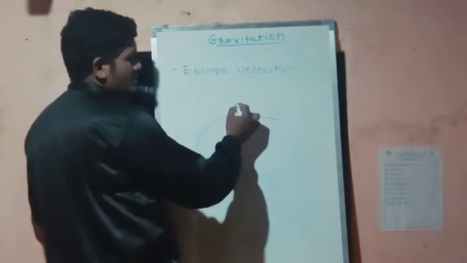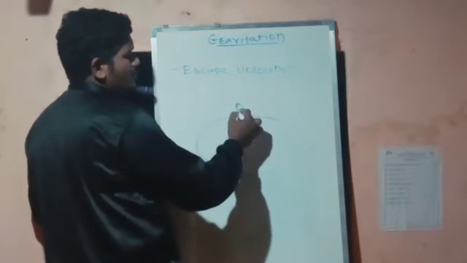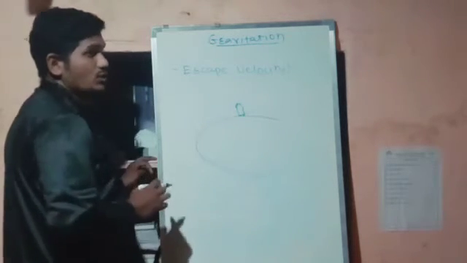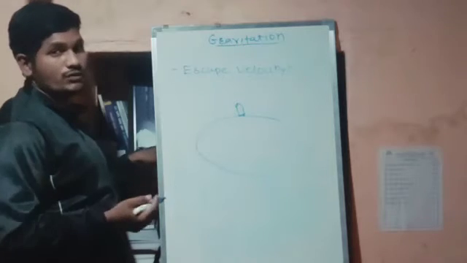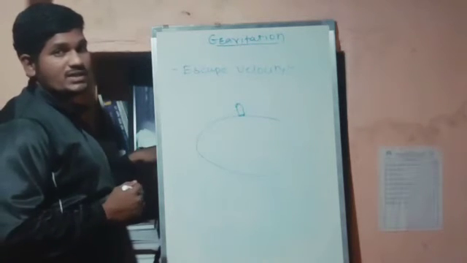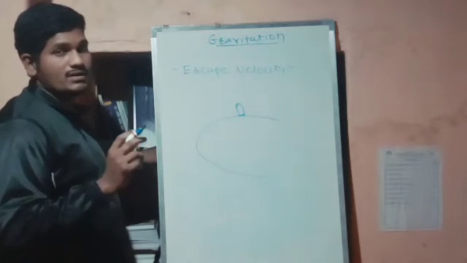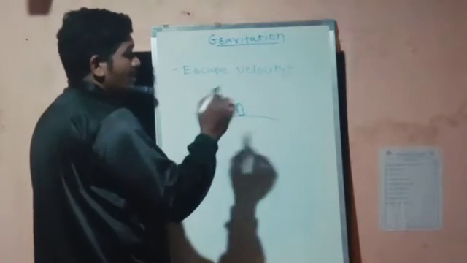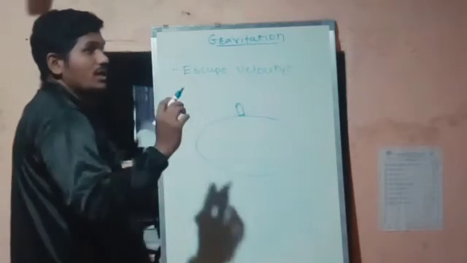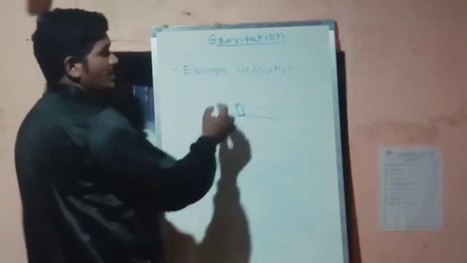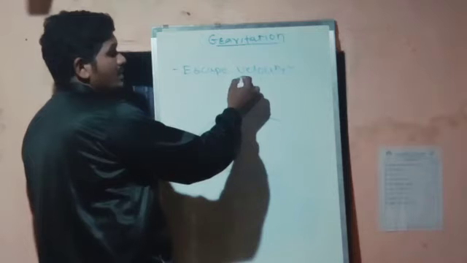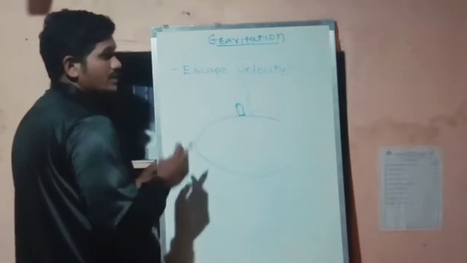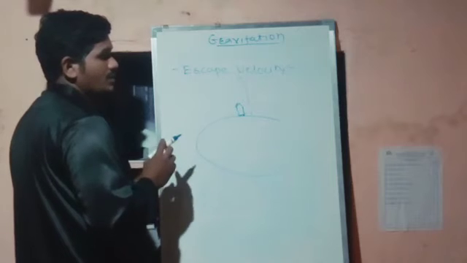Suppose this is the rocket. Usually we say it is a rocket. And I want to send this satellite at a height of, suppose, 40,000 kilometer. Now what will happen if I send it only up to 500 kilometer? After 500 kilometer, the satellite will fall down again on the Earth.